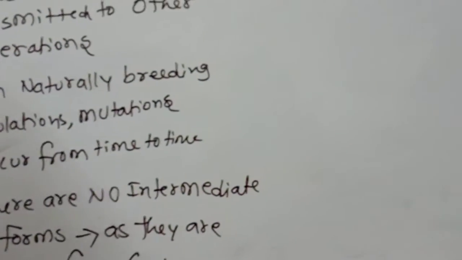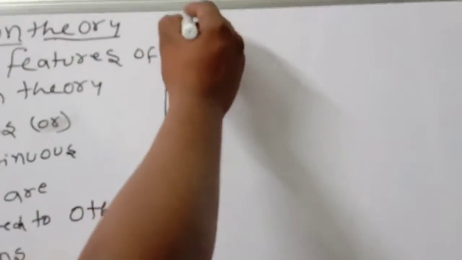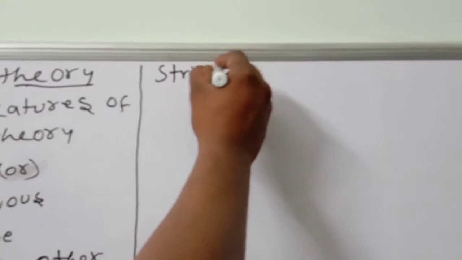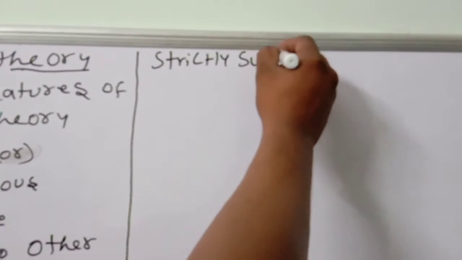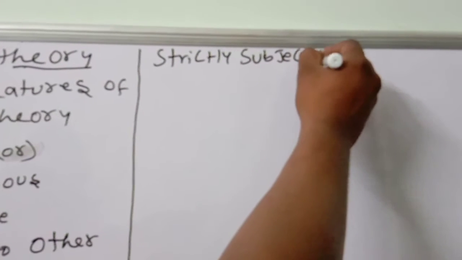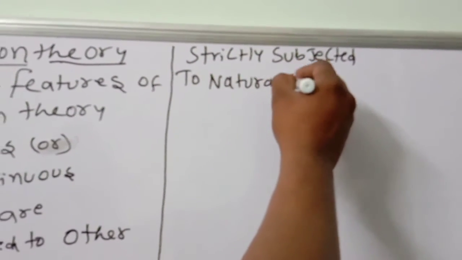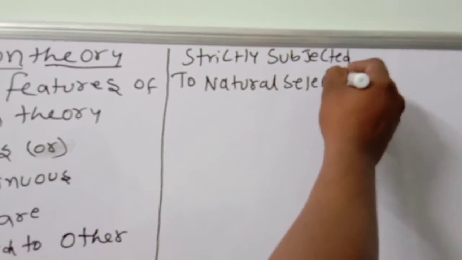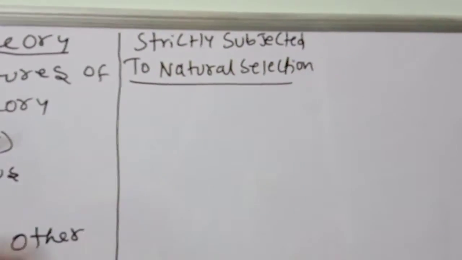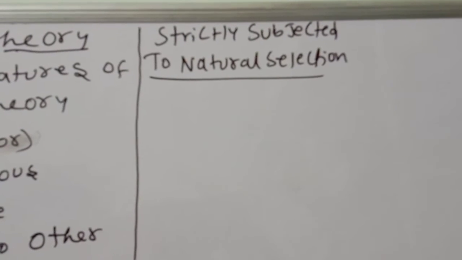Next, they are strictly subjected to natural selection. These are the salient features of mutation theory.